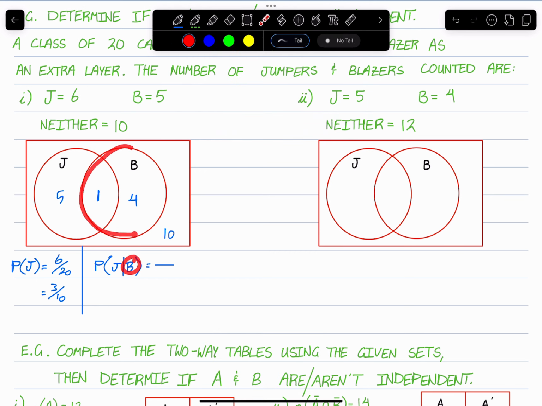So in this case, how many things are in the group of blazers? In this case, there are 5. So 5 is our denominator. Now, of the things in this group, how many of the 5 are still part of the other group J? In this case, it's going to be 1.